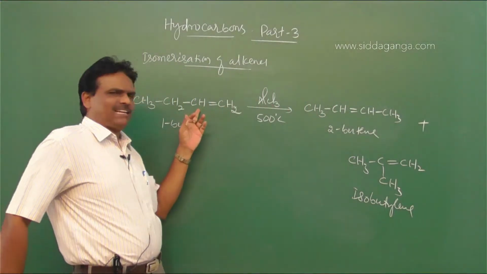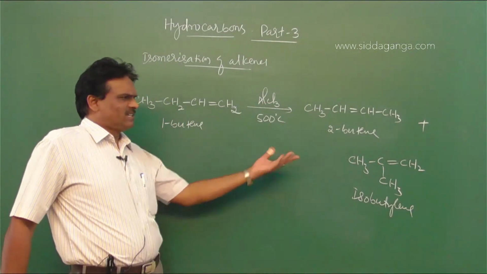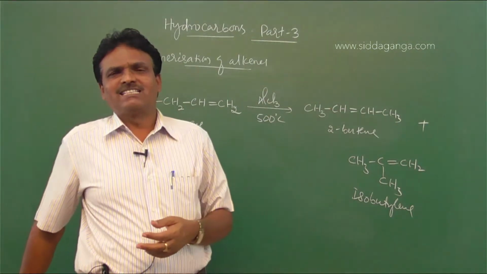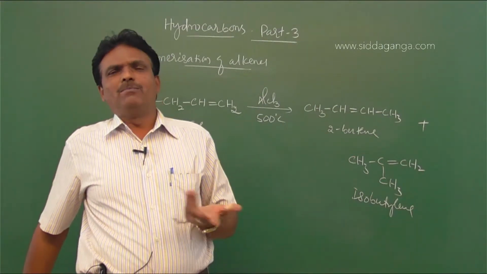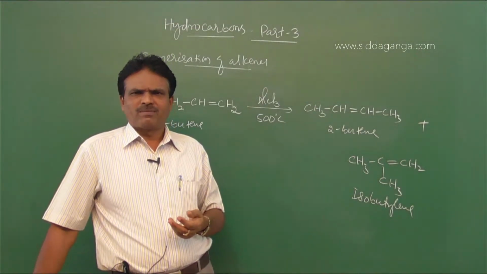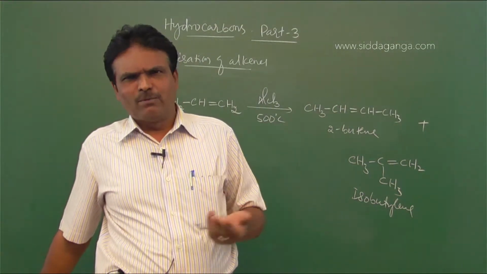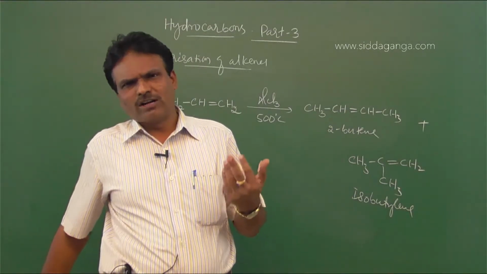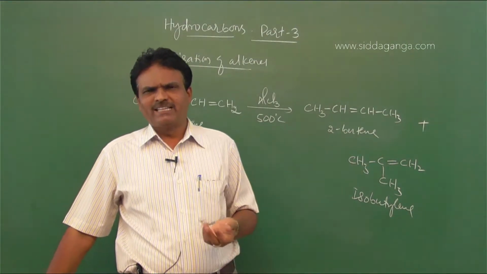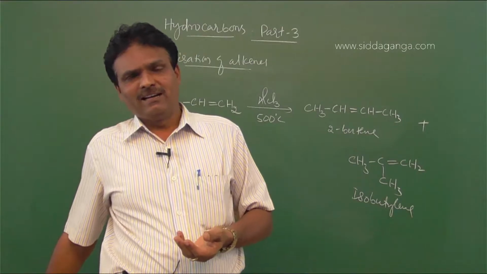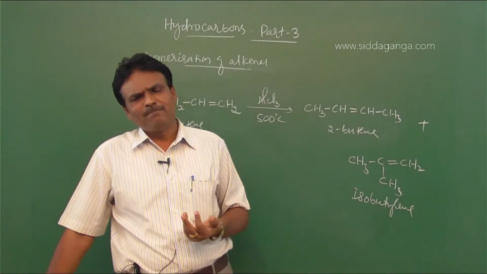So long chain, straight chain alkenes are converted into branched chain alkenes. This reaction is similar to the isomerization of alkanes. N-butane is converted into isobutane. Clear? So isopentane is converted into 2,3-dimethylbutane. Sorry, isohexane is converted to 2,3-dimethylbutane. Isopentane is converted into 3-methylpentane. Isohexane is also converted into 3-methylpentane.